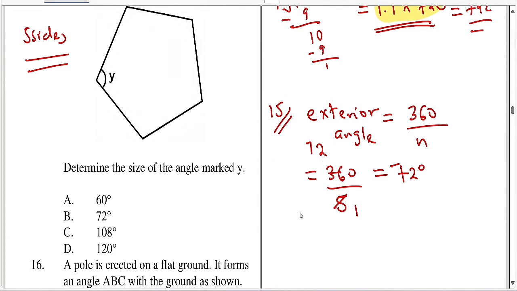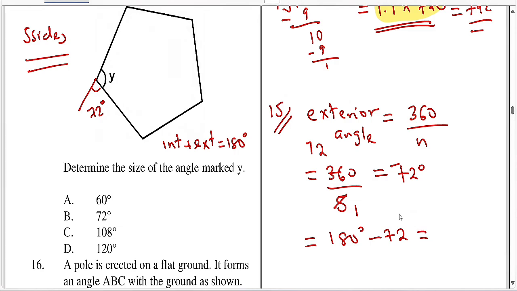If you want to find the interior angle, which is this one, you take 180 minus 72, because interior plus exterior is 180 degrees. So 180 minus 72 gives around 108. So remember, it is a very simple question, but it can be tricky if you ignore the basic parts of polygons.